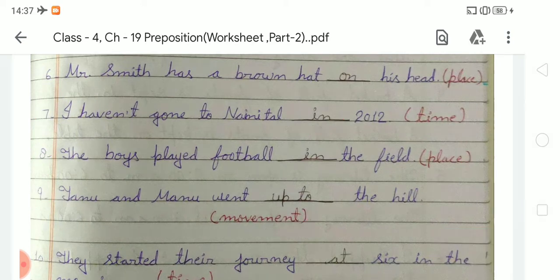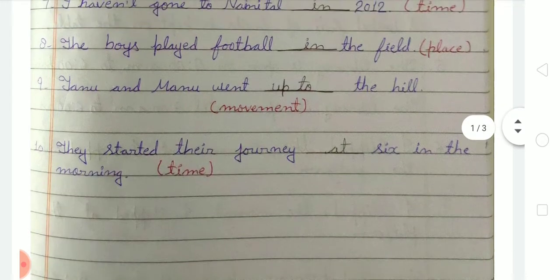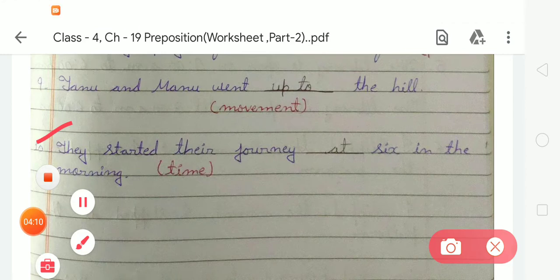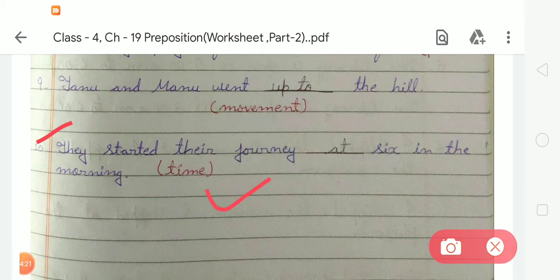Okay. Now come to the last, number 10. They started their journey blank 6 in the morning. Here the preposition is of time. So we have to write at, A-T, at. They started their journey at 6 in the morning.